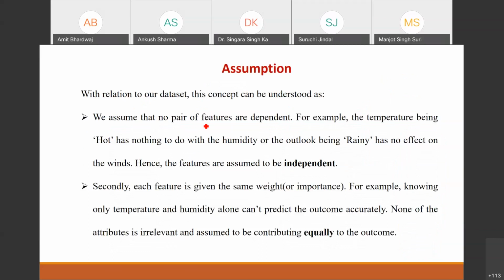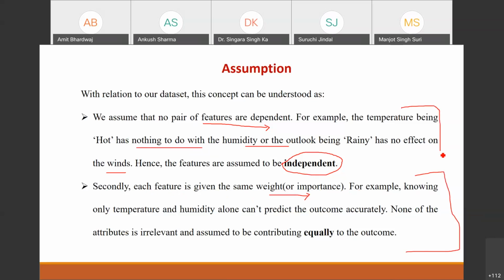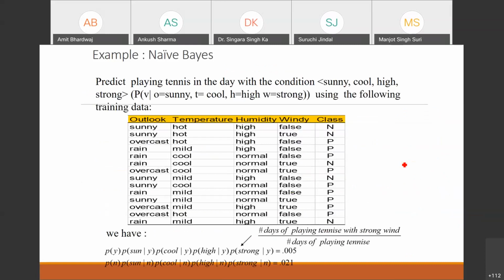And you can go into details of the data with respect to the assumptions. Here we are assuming that these features are independent. For example, the temperature being hot has nothing to do with the humidity, or outlook being rainy has no effect on the wind. Secondly, each feature is given the same weight in the output. These are the assumptions. It is not 100% true that each data set will satisfy them. So let's start calculating the conditional probability values.